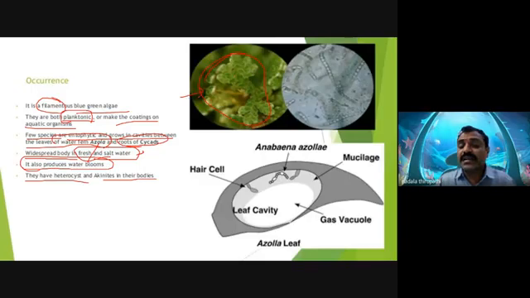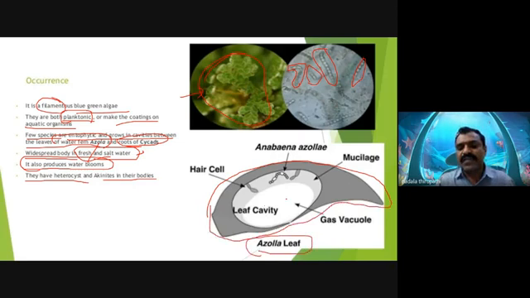And in the cavities of the leaves, they are associated with Anabaena trichomes or Anabaena filaments. So these Anabaena filaments are associated with these leaves, and this association we can call a symbiotic association. See here, this is one leaf of Anabaena azolla.